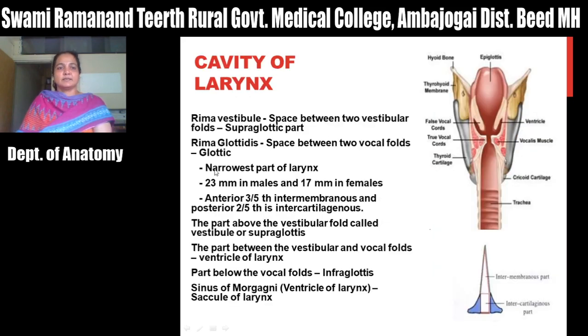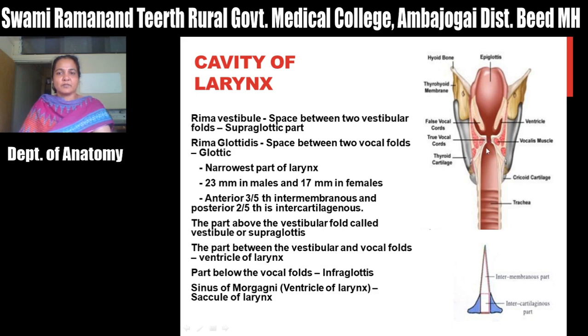We have seen that this is the cavity of the larynx. There is the rima vestibuli between these two folds, the vestibular folds. This is the rima vestibuli. This is the vestibule of the larynx just beneath the laryngeal inlet. This cavity is present between these two vestibular folds, which are also called the false vocal folds. Then this is the rima glottidis, the space between these two vocal cords or vocal ligaments.